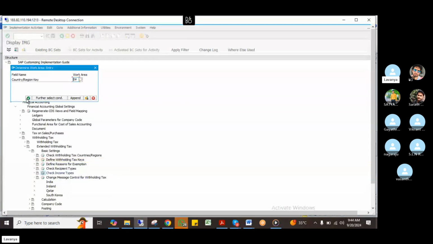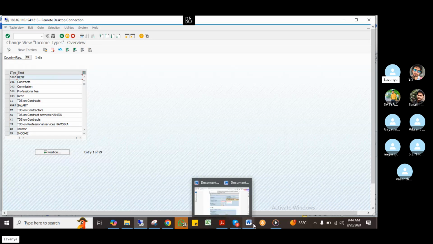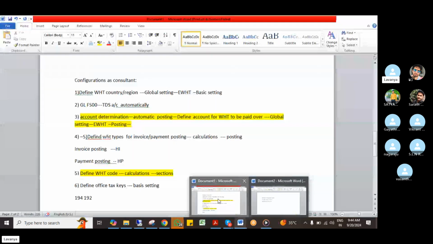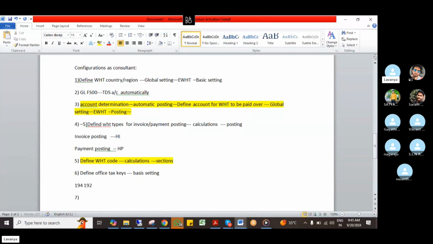Here also we just mention which transaction it is related to. Some standard ones are already predefined: 1, 2, 3, 4. This one is commission. You will use all these while filing the challans. These two configurations we have learned, right? So what configuration have we done? We defined the official tax keys, and then we defined the income type also. These come under basic settings.